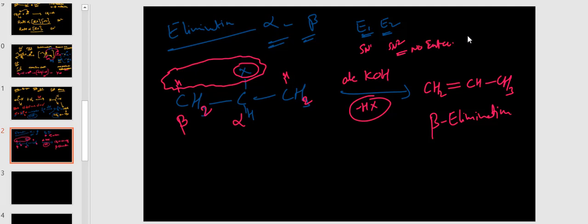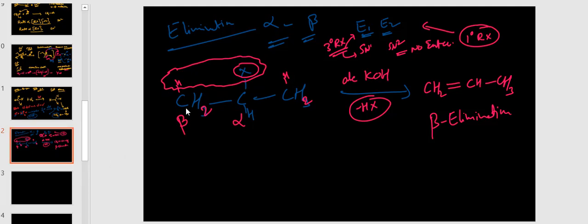So generally primary alkyl halides are undergoing SN2 and as well E2. Then tertiary alkyl halides undergoing SN1 and E1 reactions. It depends on the mechanism. That's all. Elimination is same.